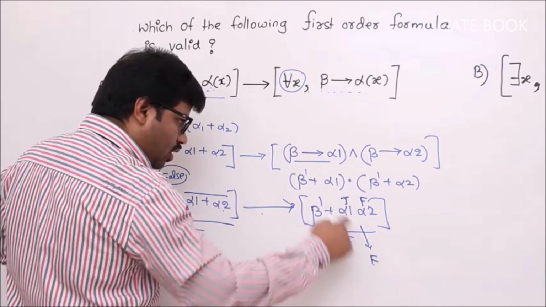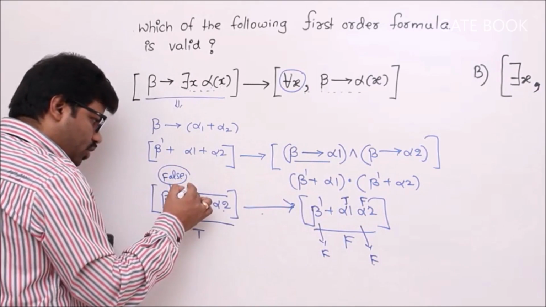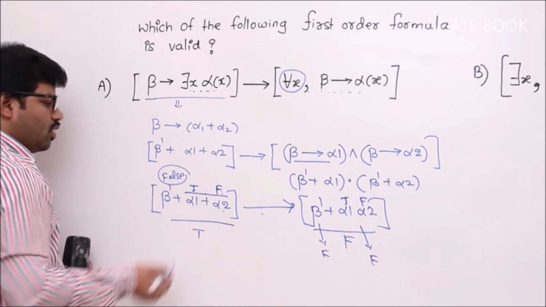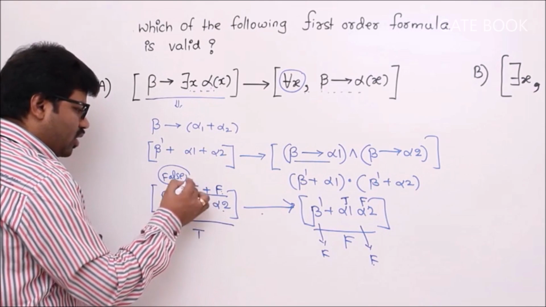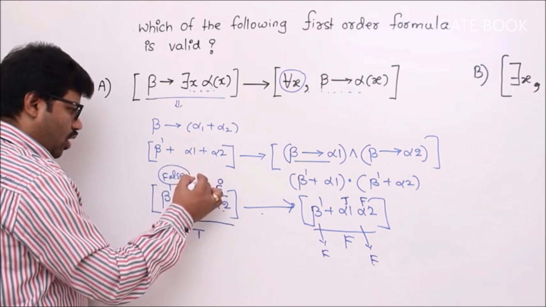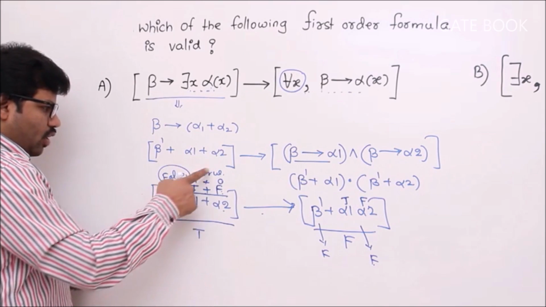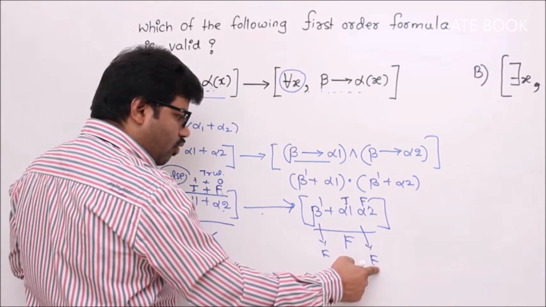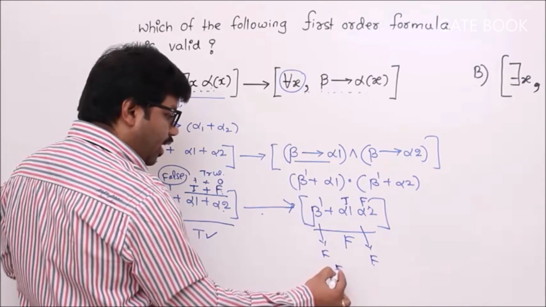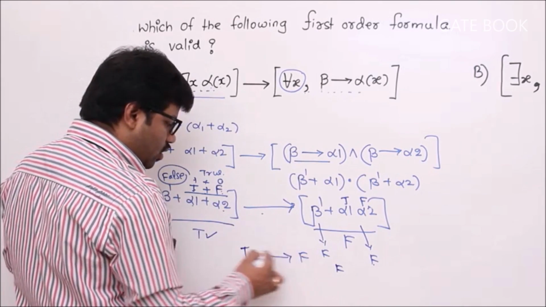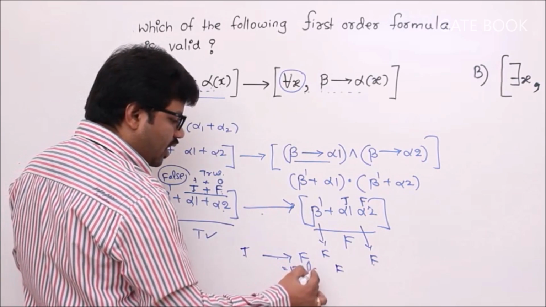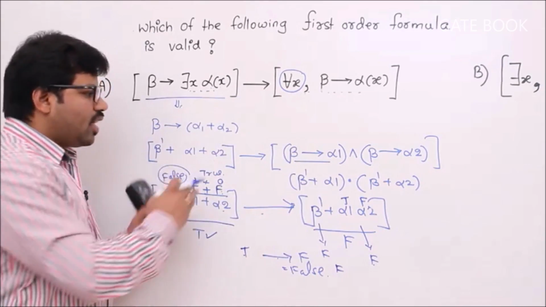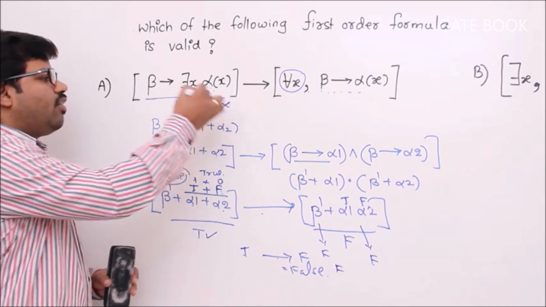True and false, false. Same thing if I substitute here, alpha 1 is true, alpha 2 false. True plus false, true, isn't it? True means 1, false means 0. 1 plus 0 is 1, which is true. So finally, true plus false, true. Here true into false, false. False plus false, false. I got a true false combination. So true implies false, false. You understand my goal? My target is making this formula false. Yes, I have succeeded in that. That means this formula is not valid.